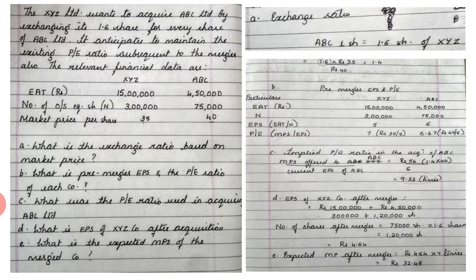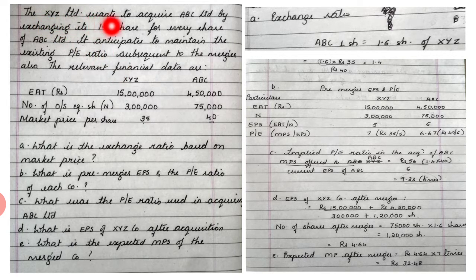And the second type of problem would be when balance sheets are given, cash flows would be given, and you have to estimate NPV. That is the next part that we're going to study. Today, let us start with this problem where EAT, market price, PE ratio, all these details are given and we estimate the market price post acquisition or the PE ratio post acquisition. So let's go ahead with this particular problem.